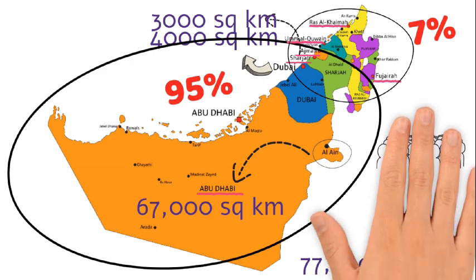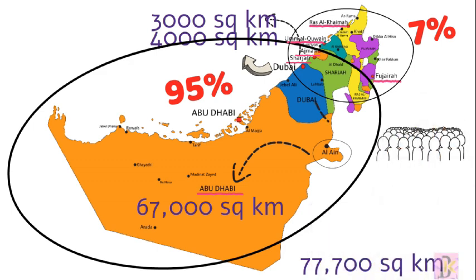In terms of population, which one is the biggest? Dubai is the biggest, with how many people? Let's say almost 3.5 million. There are different statistics, but Dubai is the most populated.